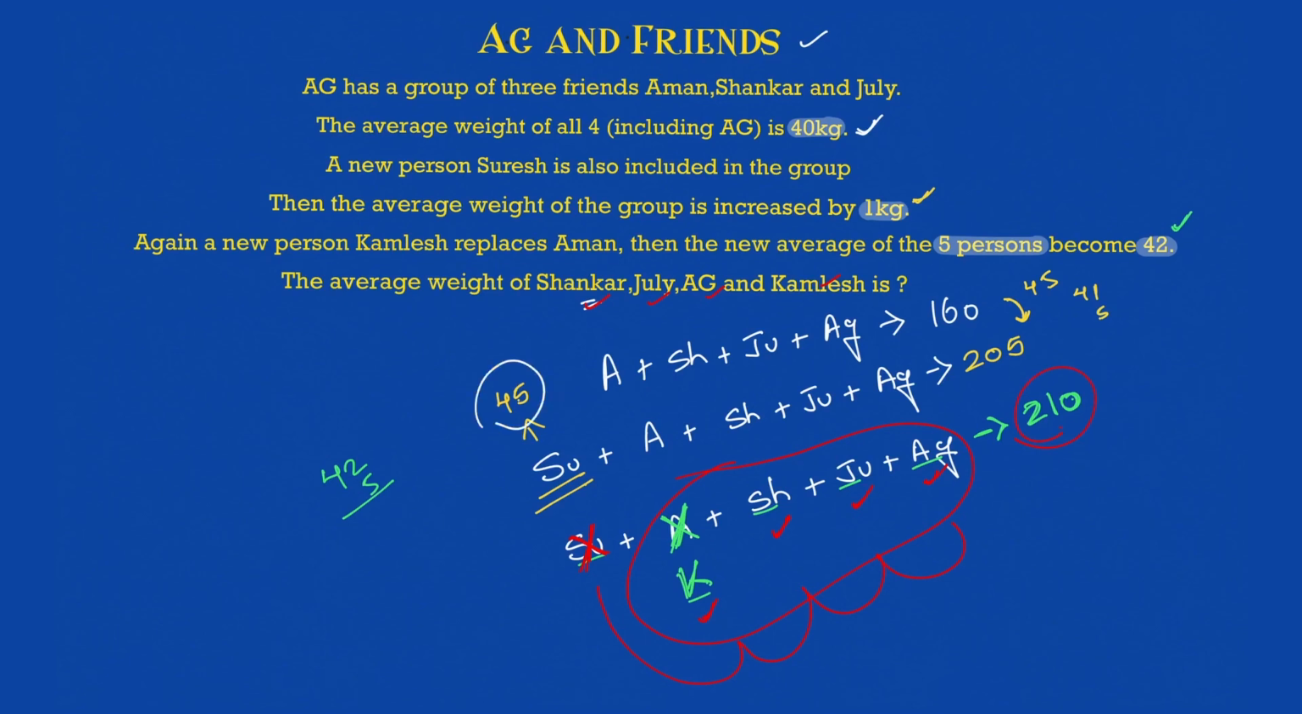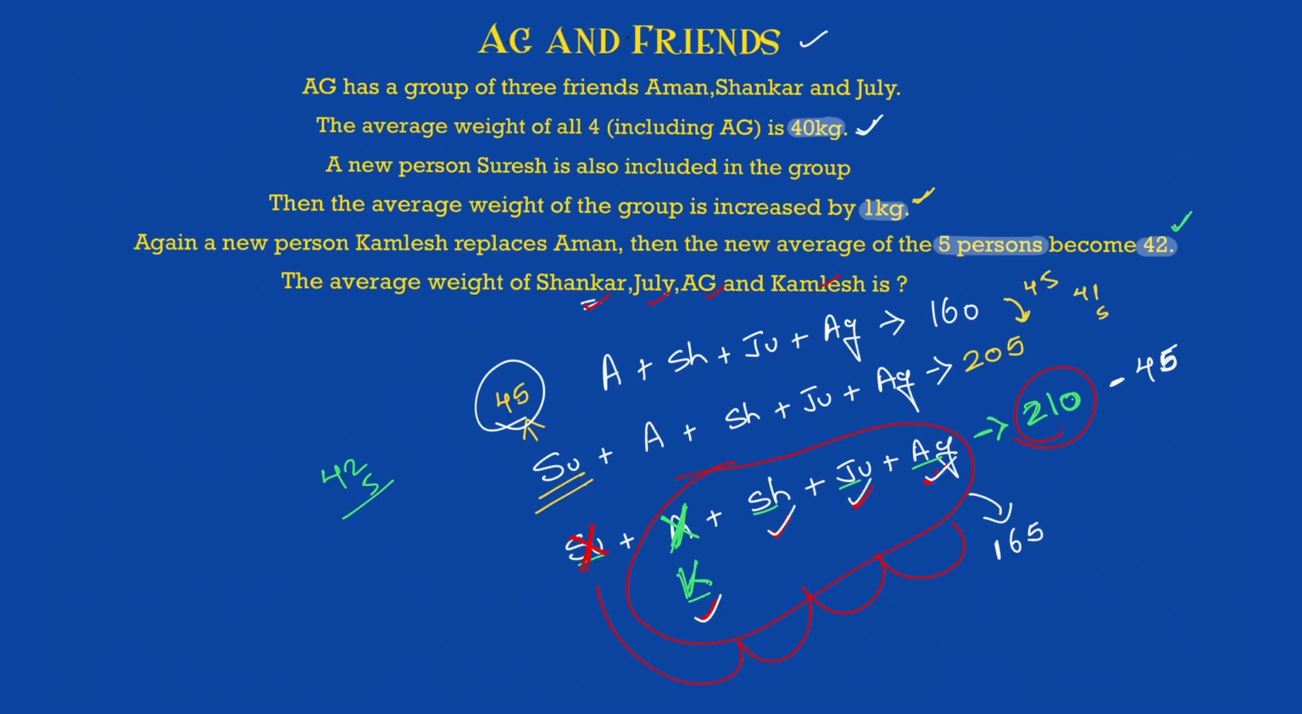And what is Suresh? 45. So take out 45 from 210. Okay, what are you left with then? Check it. This will be what? 165, that will be 100 plus 100 minus 45 and so on. So this comes out to be 165, which means the sum of weight of Kamlesh plus Shankar plus Julie plus AG is 165.